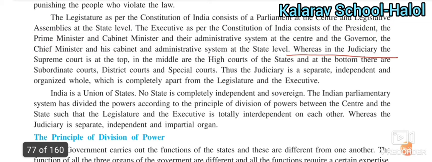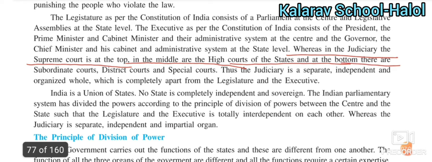Whereas in the judiciary, the Supreme Court is at the top. If we talk about the judiciary, the Supreme Court is on top of the country's judiciary system. In the middle is the High Court. Every state has a High Court, so in second place is the High Court.